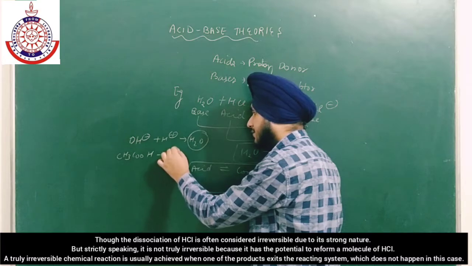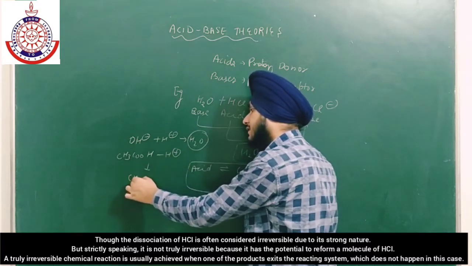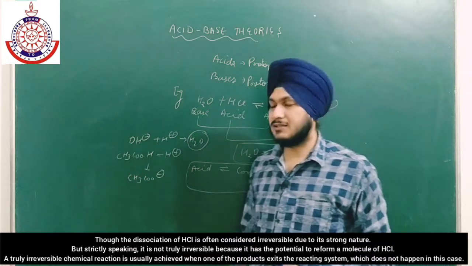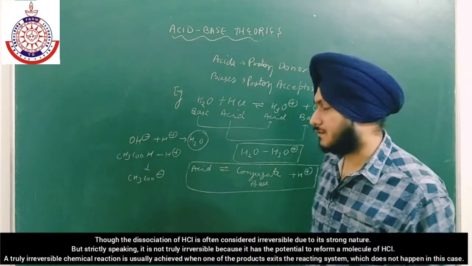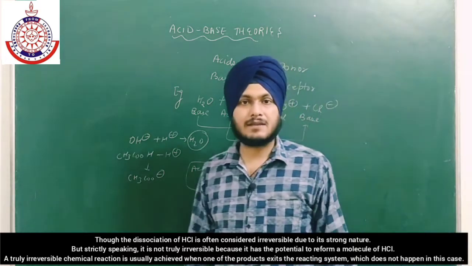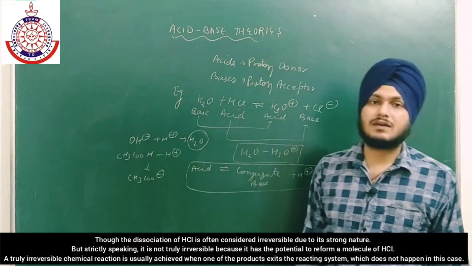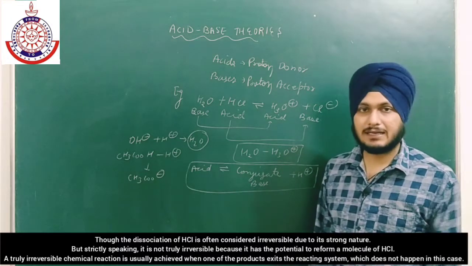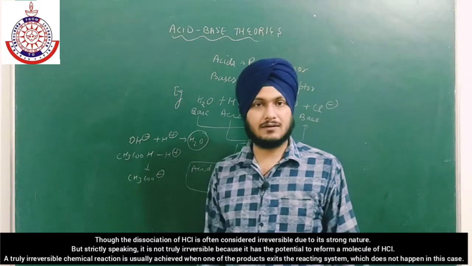So if we subtract H positive from it, we will get CH3COO negative. It is the conjugate base for CH3COOH. So in order to find the conjugate base of an acid, just subtract H positive, and if a base is given to you and you want to find the conjugate acid, then just add H positive. As simple as that.